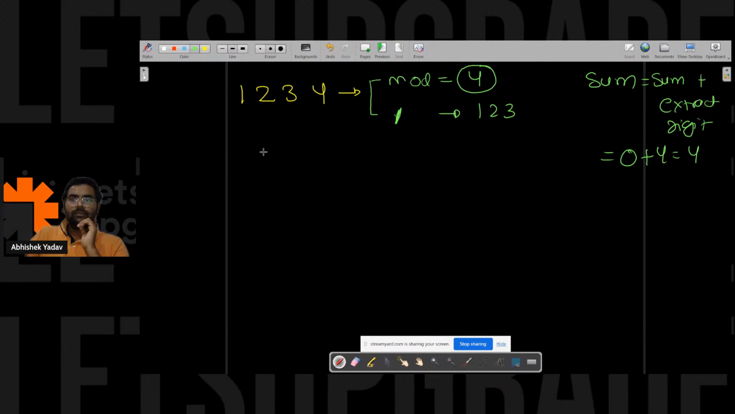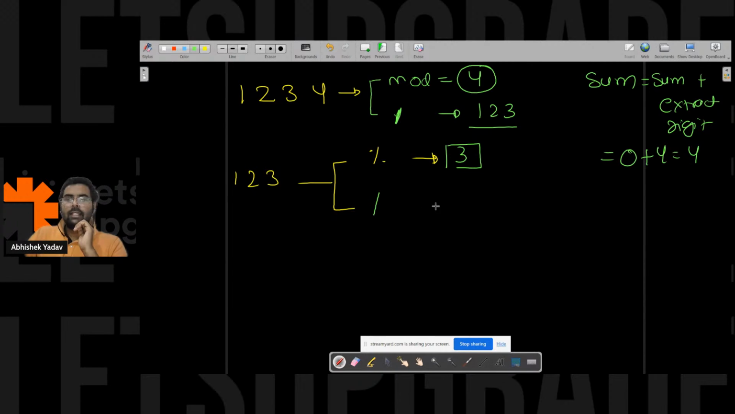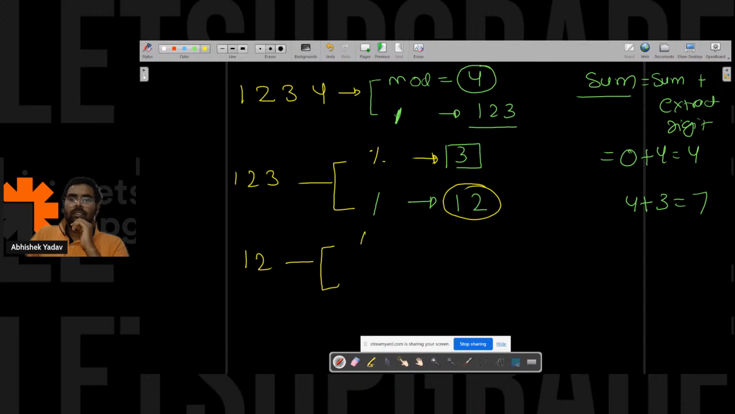After that, what will happen? The remaining digit is 1, 2, 3. So I will take this 1, 2, 3 and again perform the same thing. That is modulo here, that will give me the extracted digit, that is 3, and I will take a division that will give me the remaining value 12, right? I will take this extracted digit and add it to the sum variable, that is 4 plus 3, which is 7, right? After that, again I will take this remaining digit, that is 12, and do the same thing, that is, I will do the modulo with 10.